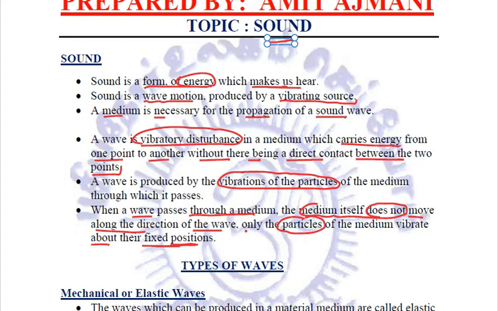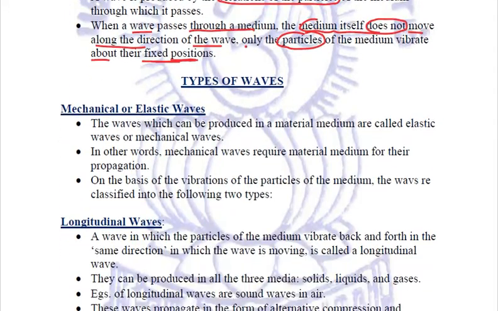Now there are different types of waves. Let us try to understand them one by one. Mechanical or elastic waves. The waves which can be produced in a material medium are called the elastic waves or the mechanical waves.